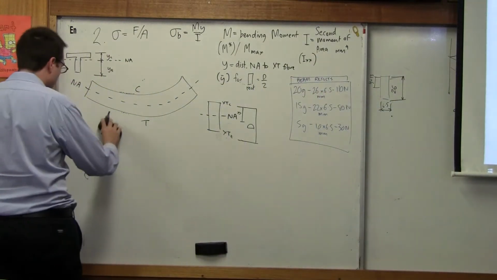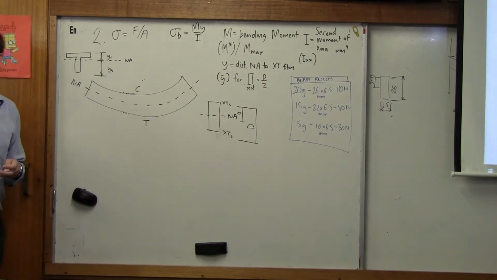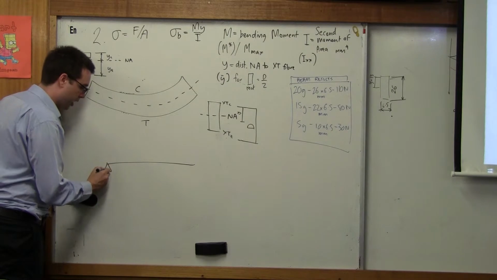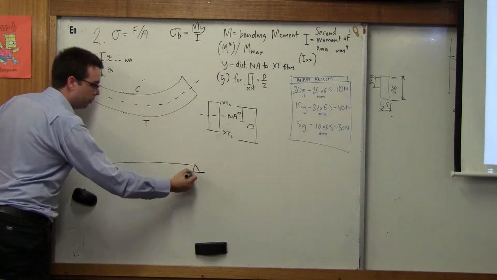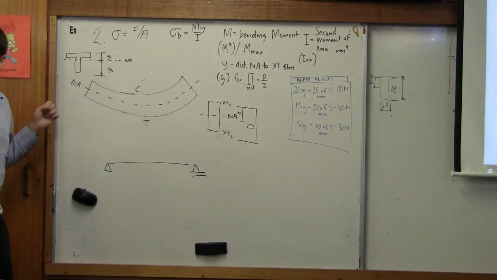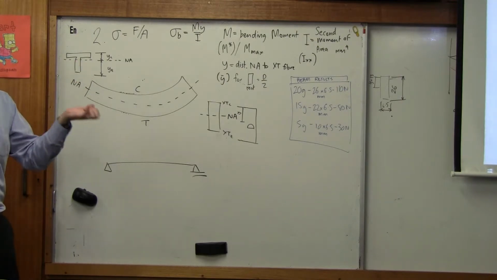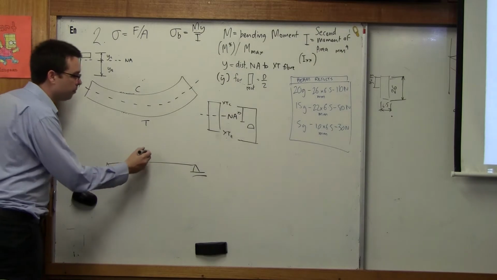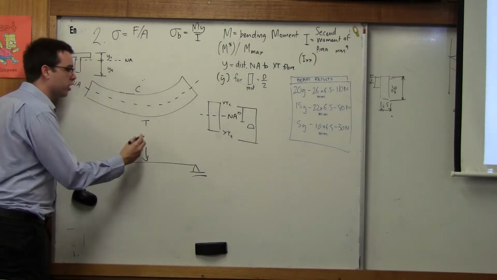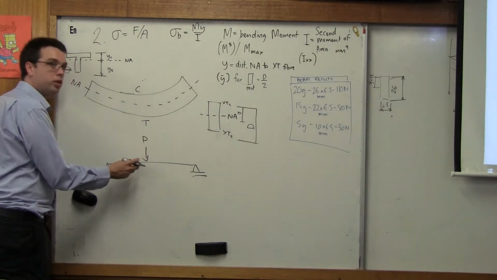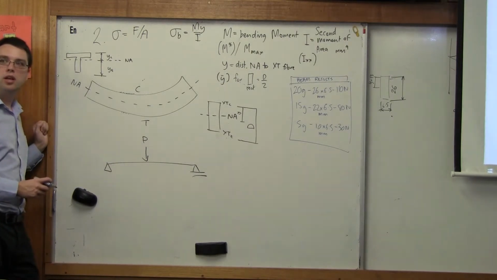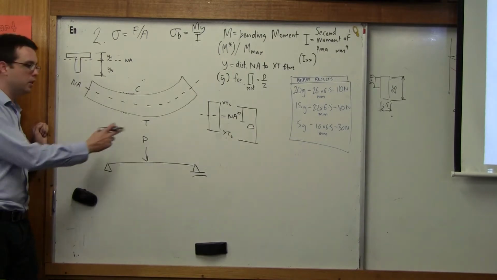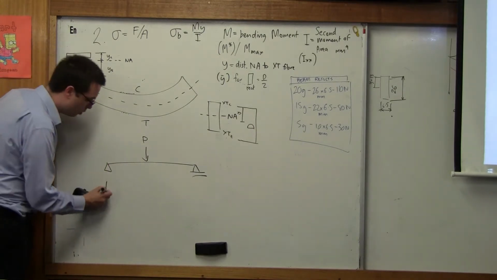Well, again, I'm going to use the easiest possible example. The easiest possible example is if we have a centrally loaded beam. Hey, and that's what we tested, wasn't it? OMG, that was exactly what we tested. Yeah? Okay. So what we're going to do is call this a load at a single point. So the convention is to call this P. Yeah? P is a single point. How wide was our beam?